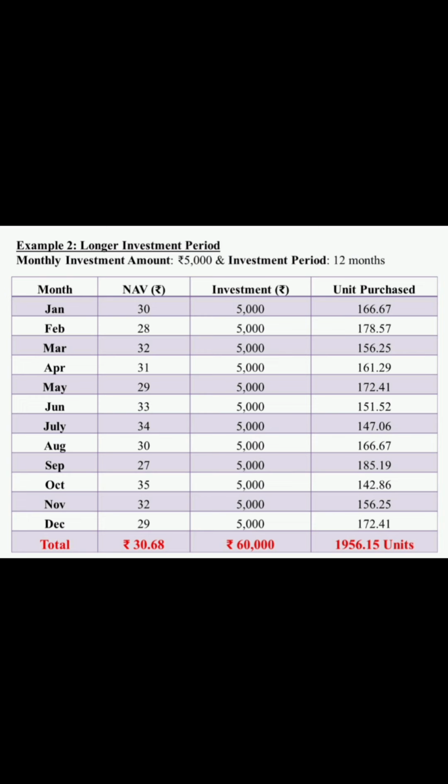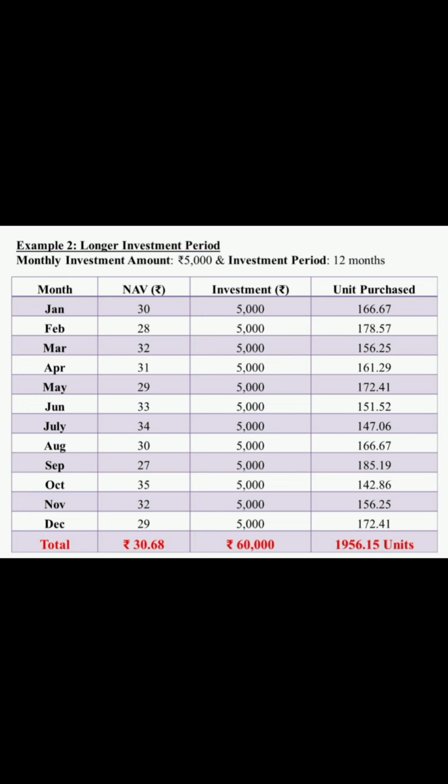For July, NAV is 34 rupees and the number of units purchased for July is 147.06. For August, the NAV is 30 rupees and the units purchased is 166.67. In September, the NAV is 27 and the number of units purchased is 185.19. October, the NAV is 35 and the units purchased is 142.86. For November, the NAV is 32 and the units purchased is 156.25. For December, the NAV is 29 and the units purchased for the month of December is 172.41.